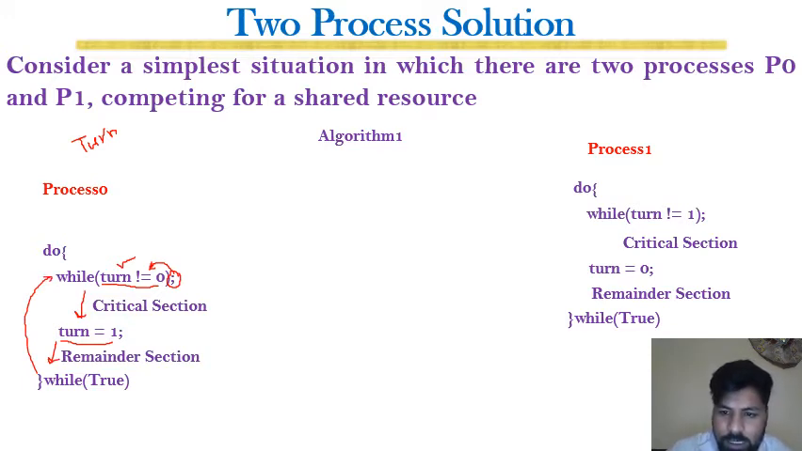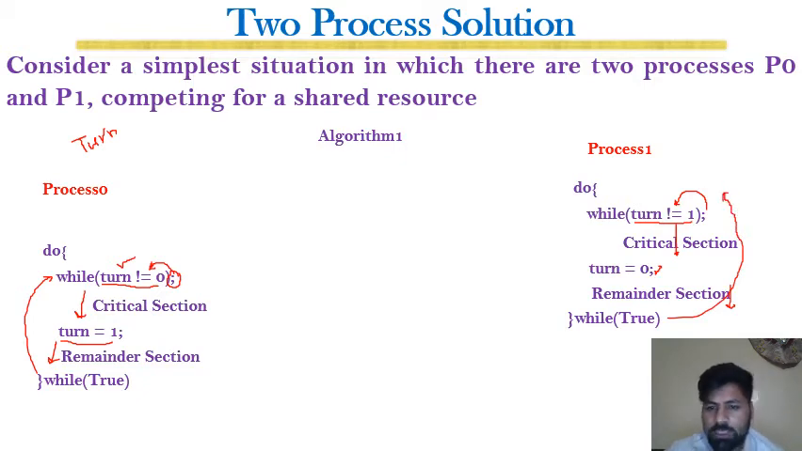Similarly, process 1 first checks whether turn is not equal to 1. As long as it is not your turn, wait indefinitely. But once it is your turn, enter the critical section, and after completion give the turn back to 0. It means now P0 gets the chance to execute, and you enjoy your remainder section, and finally repeat this process as long as P1 is alive. Let's simulate this.